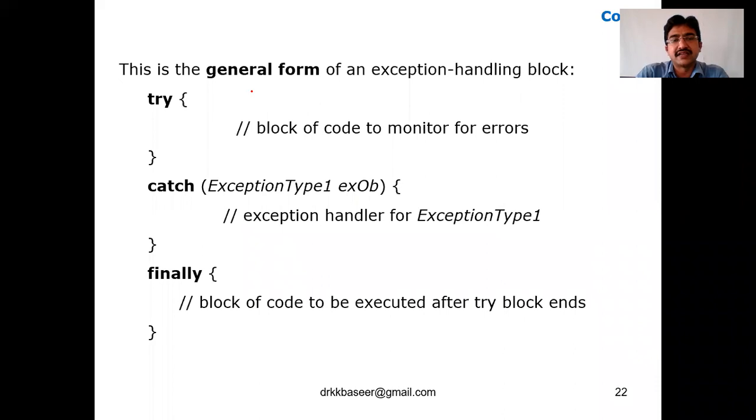Let me discuss their general form. General form is nothing but what? Syntaxes. Let me discuss the syntax of each one. Now, let me talk about the first one, try.